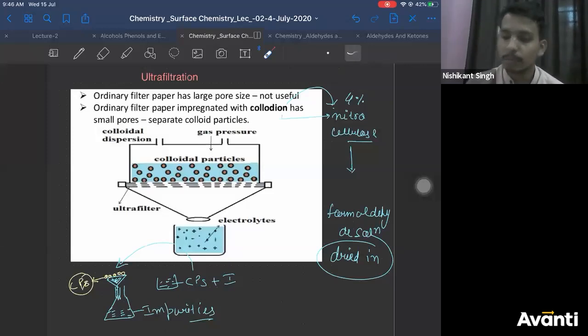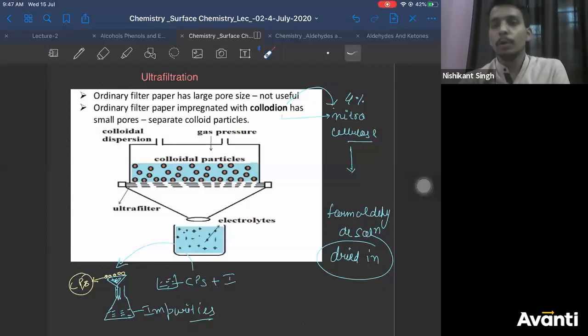Ordinary filter paper. So nothing to do, I'll tell you. See, this is how we do it in lab. Listen carefully. You take your normal filter paper, dip it in a nitrocellulose solution, right? Take it out, let it dry a little bit. Then you apply some formaldehyde solution on it. Then you let it dry for 15-20 minutes in sunlight. When it gets dried in sunlight, your filter paper will be very hard. It will not be fluffy and soft. It will be a hard filter paper.